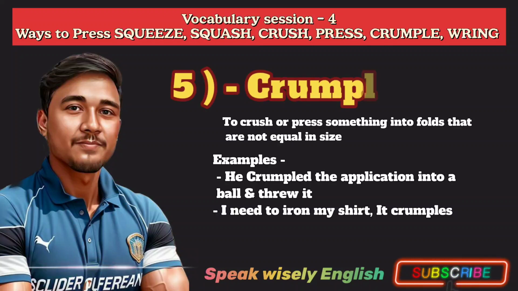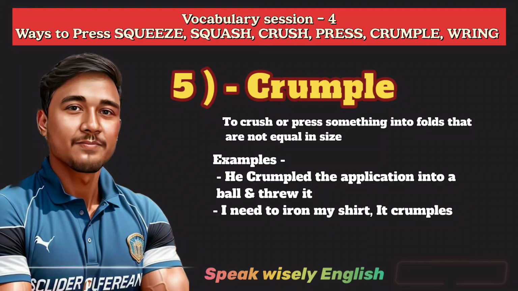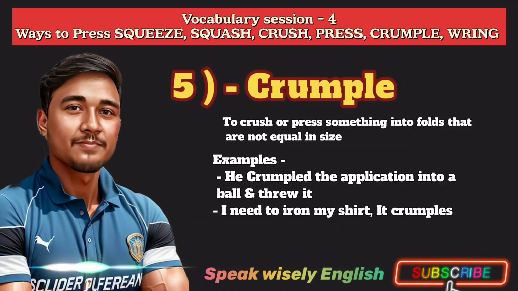Our fifth verb is crumple. Yes, crumple. Crumple is a verb. We can use this word when we crush or press something into folds that are not equal in size. Yes, into folds that are not equal in size. Examples related to it. First one, he crumpled the application into a ball and threw it. Second example, I need to iron my shirt. It crumples easily.